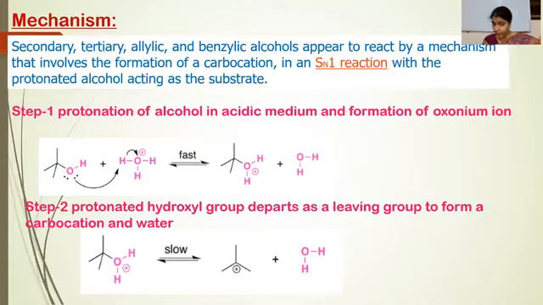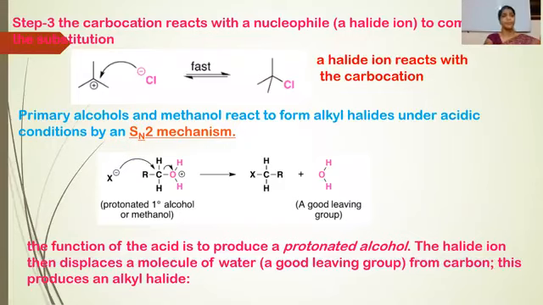This protonated OH group eliminates as a water molecule when one bond pair remains with the oxygen, leaving carbon with a positive charge. So carbon is converted into carbocation by the removal of the water molecule.